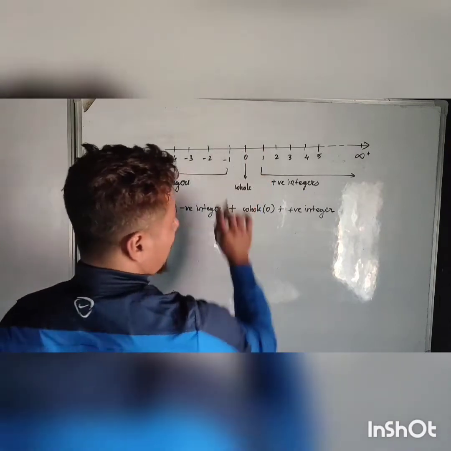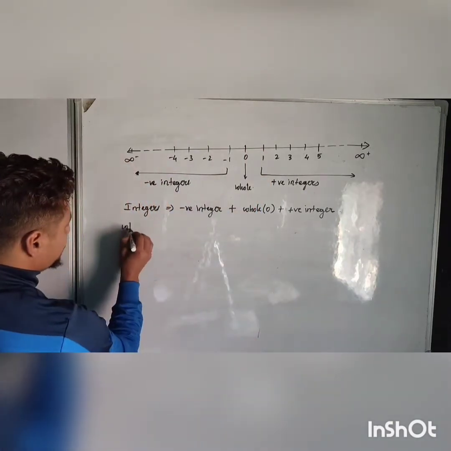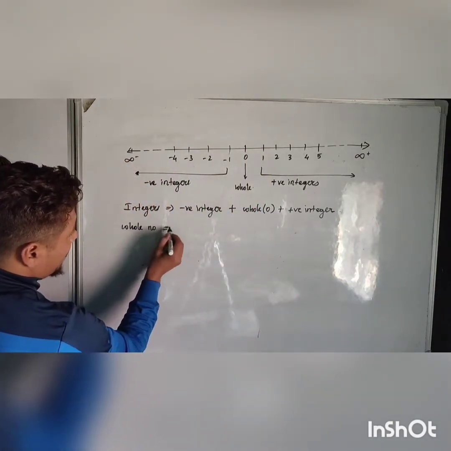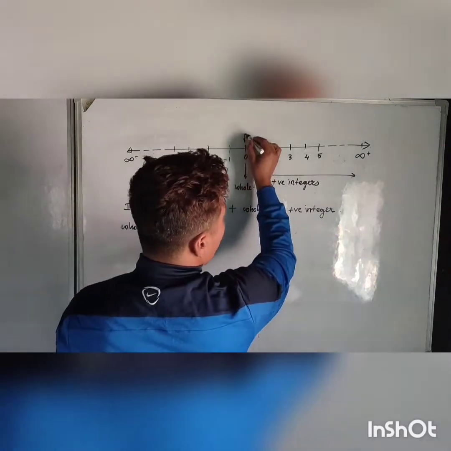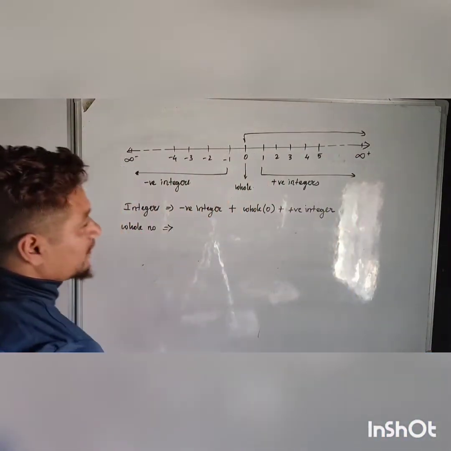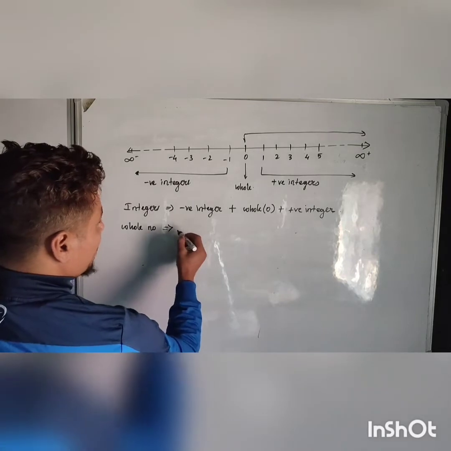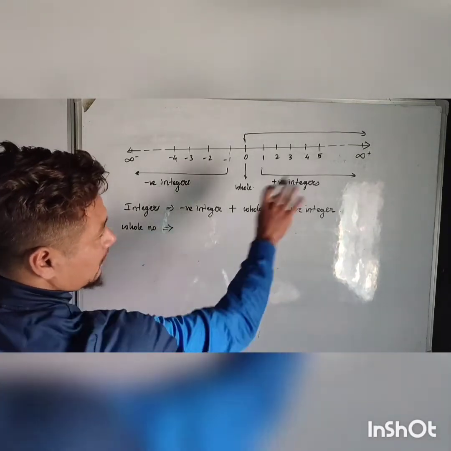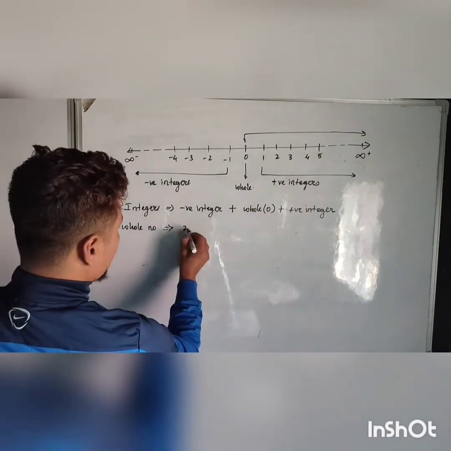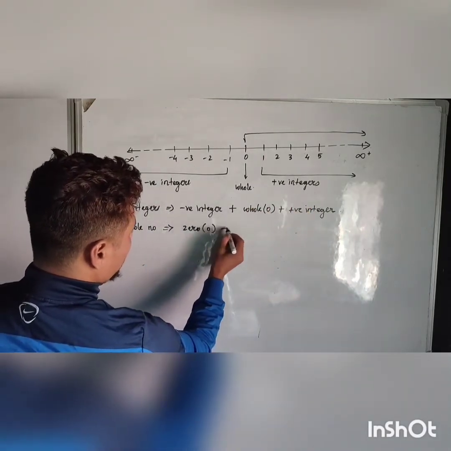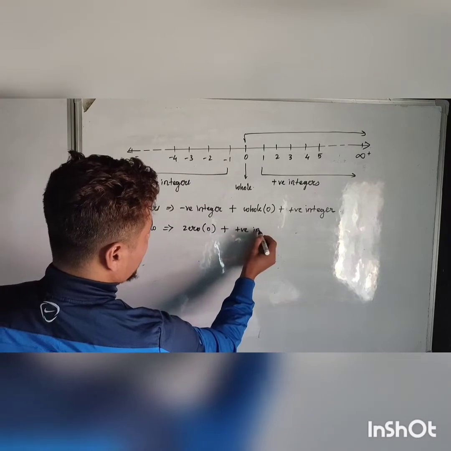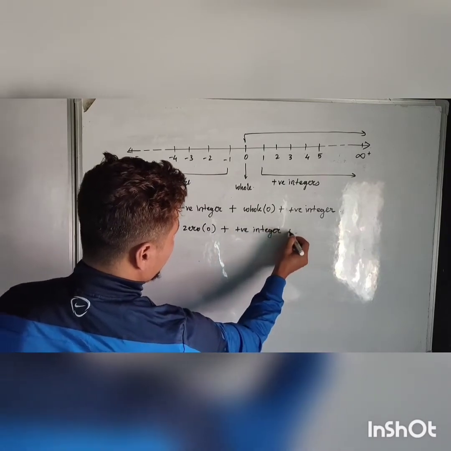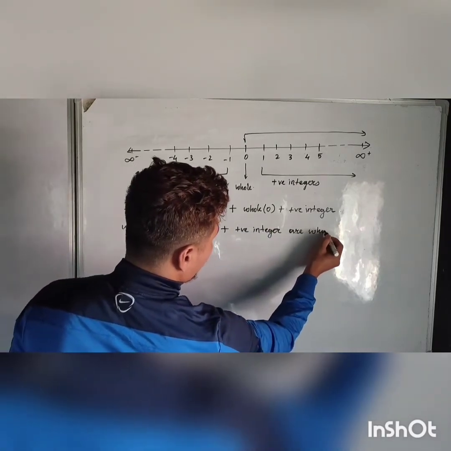Now the next I will talk about the whole number. Whole numbers are from 0 till positive infinity. That is, 0 plus positive integers are whole numbers.